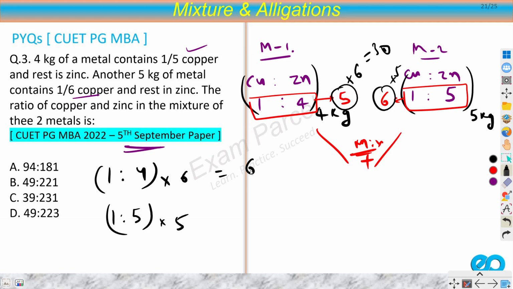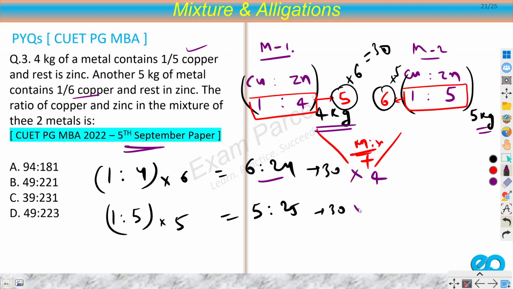From here the new ratio would be 6:24. From here the new ratio would be 5:25. If you add these two, then you will get 30 here and 30 here also. Now we are safe to perform any operations on this. Now I'm mixing 4 kilograms of this, and for this I'm mixing 5 kilograms. So now I will have to multiply this portion by 4 and this portion by 5. So from here we will get 24 is to 96.